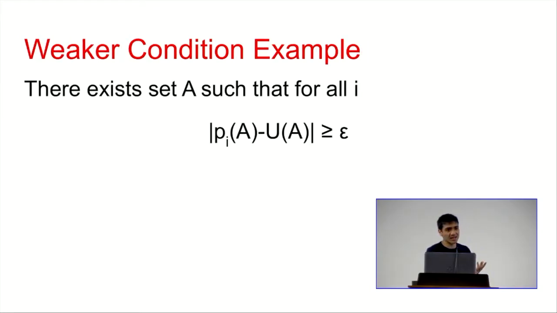So let's say that we replace our structural condition with this weaker condition, where U means the uniform distribution, and there exists some set A such that all the Pis are far from uniform on that A, and by Pi of A, I mean you add up all the probabilities on the set A. So this is a weaker condition because I'm not specifying a pointwise relationship, but an aggregate relationship. And in this example, I'll show you that you can't do uniformity testing.